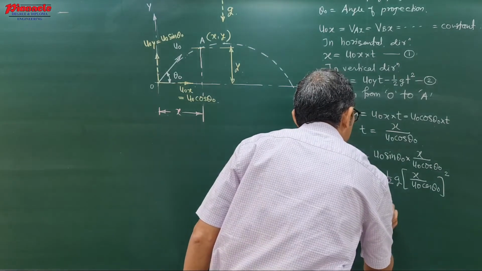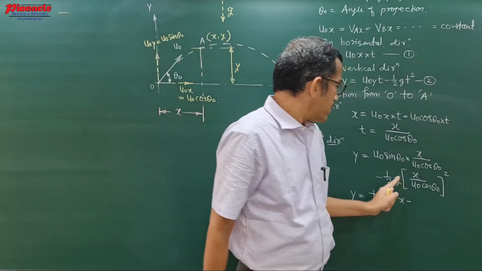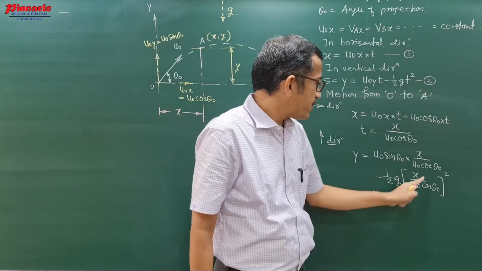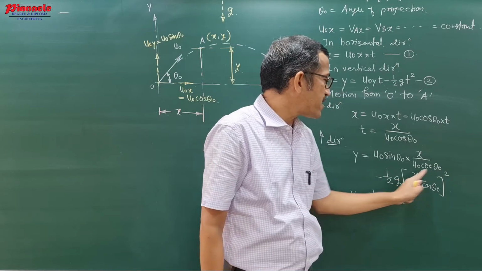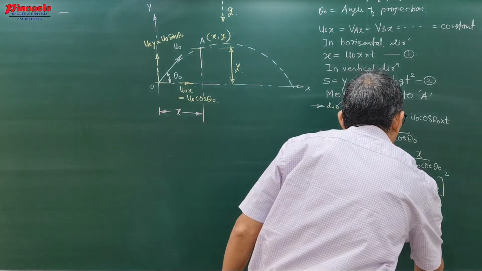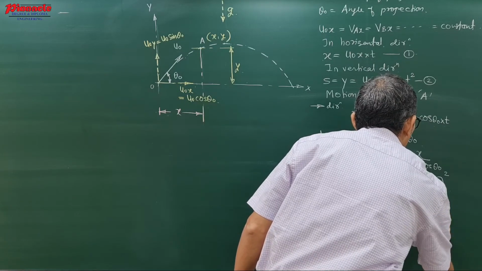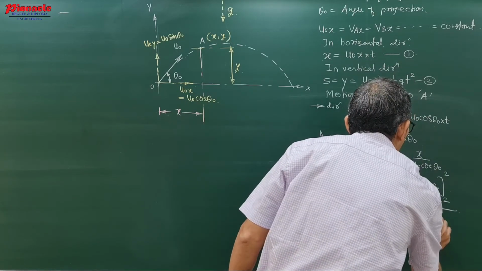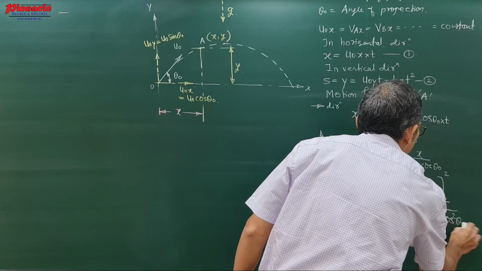So y equals tan theta 0 x minus half g times the square of this bracket, that means x square. So g x square will be in the numerator, and in the denominator already there is 2 and u0 square cos square theta 0.